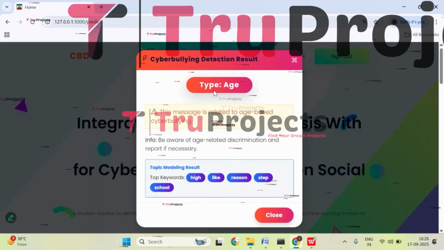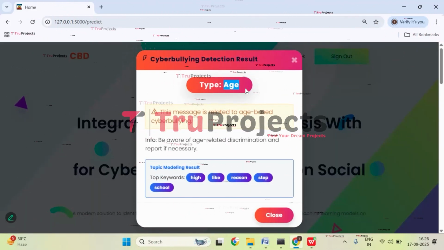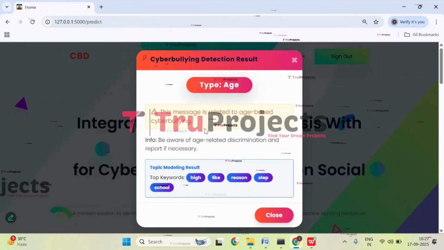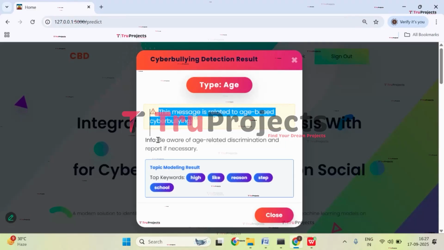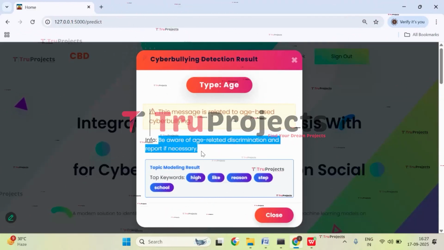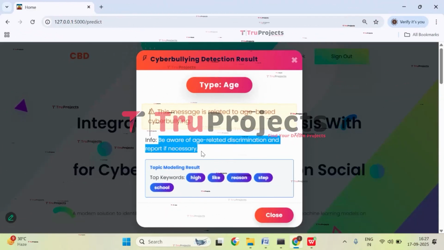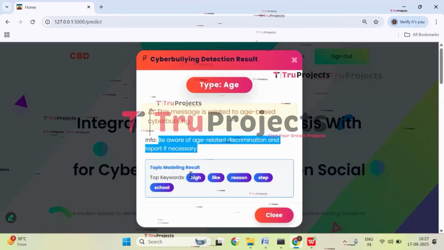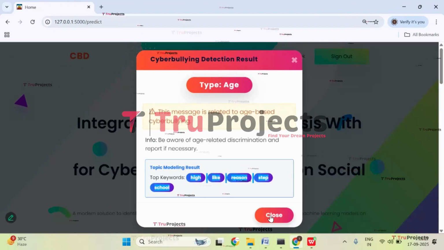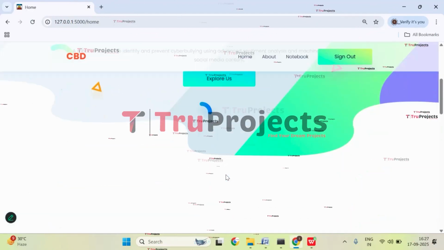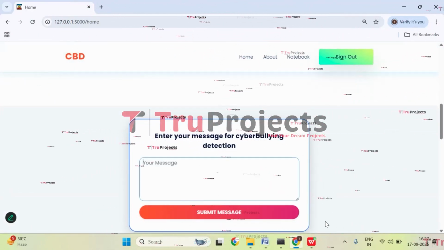So here we got the prediction that it is age type of cyberbullying, and this message is related to age-based cyberbullying. And the information it is giving is to be aware of age-related discrimination and report if necessary. And these are the words that are important, that is top keywords for this text that we have given. Now close this. And now let's give another message.